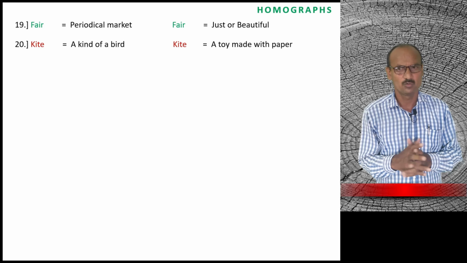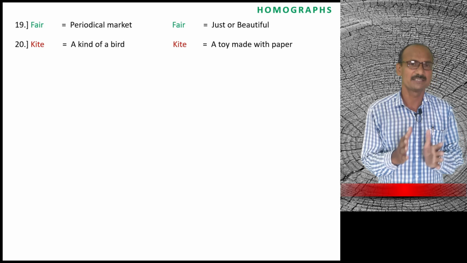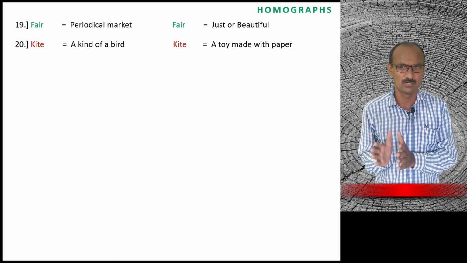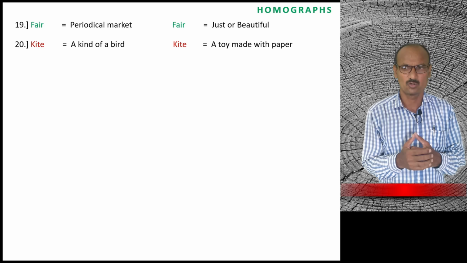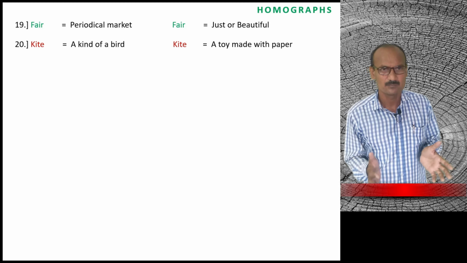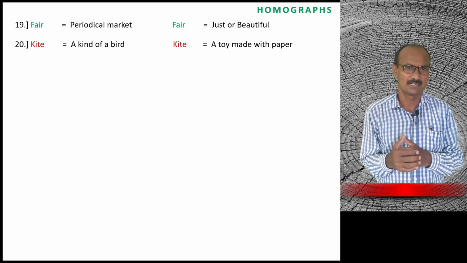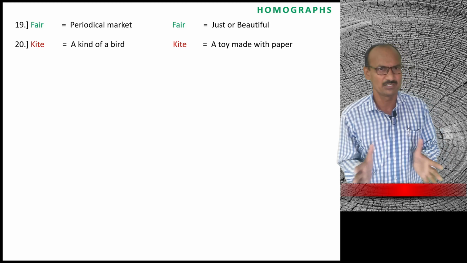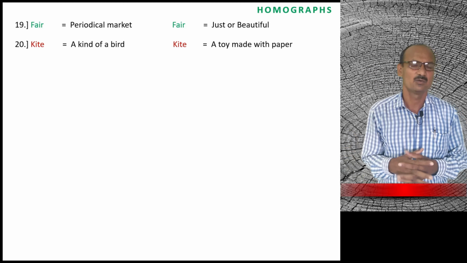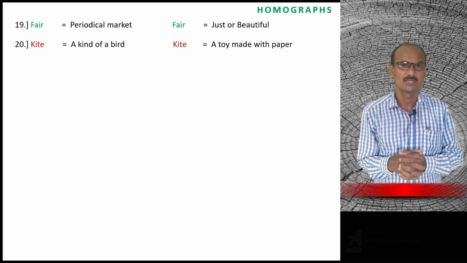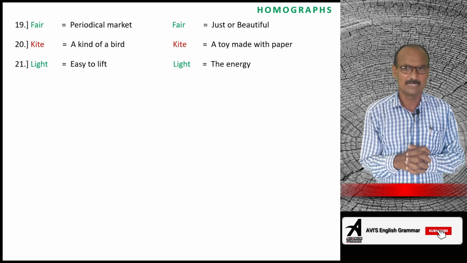Kite. We know kite, it is a kind of bird. Kite is a kind of bird, and another kite means a toy made with paper, clothes, etc. Many small children enjoy the kite in the open ground. We know that. 21. Light.